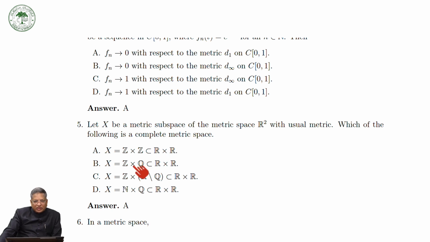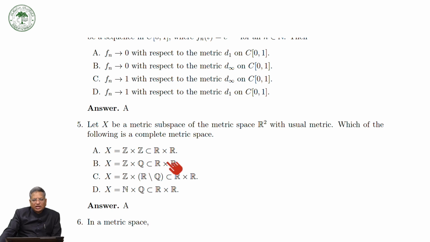We have already proved that Z is a complete metric space, and in the same way you can prove that this is a complete metric space, with respect to the usual metric. But Q, we have seen, is not a complete metric space. So X equal to Z cross Q as a subspace of R cross R is not a complete metric space.